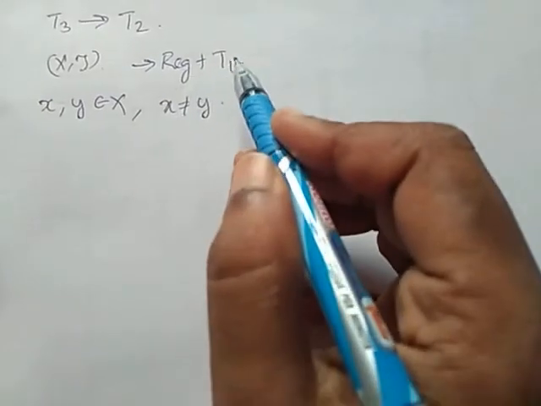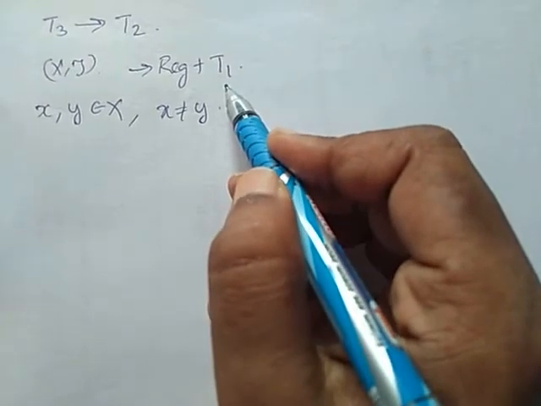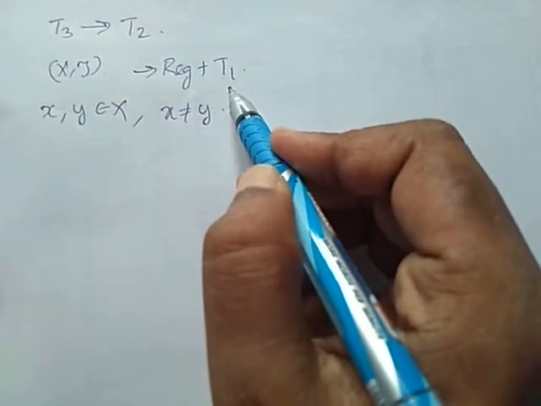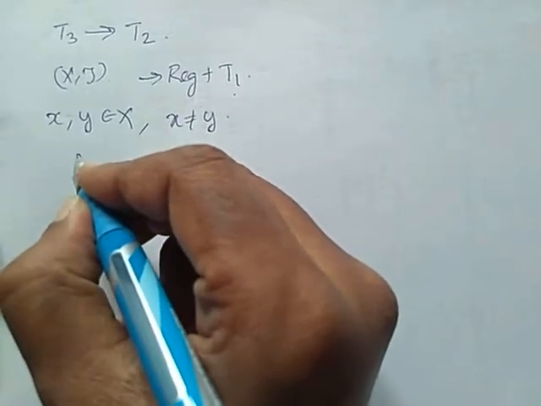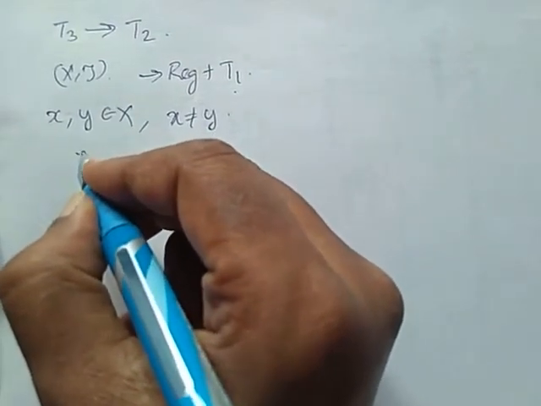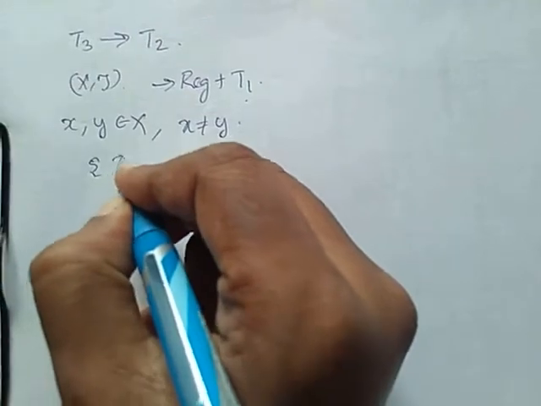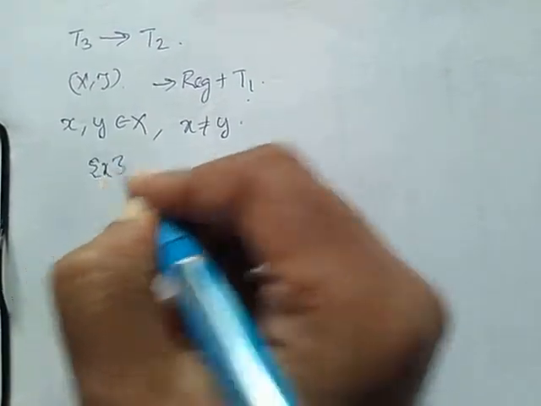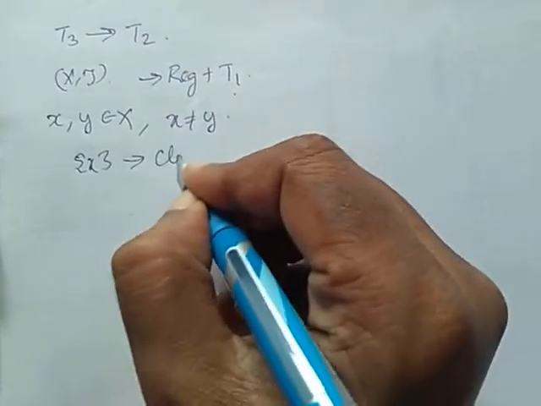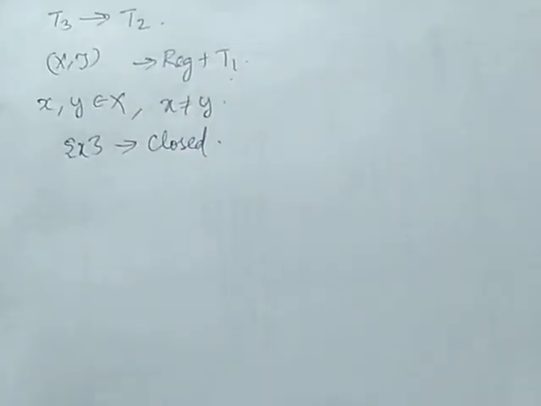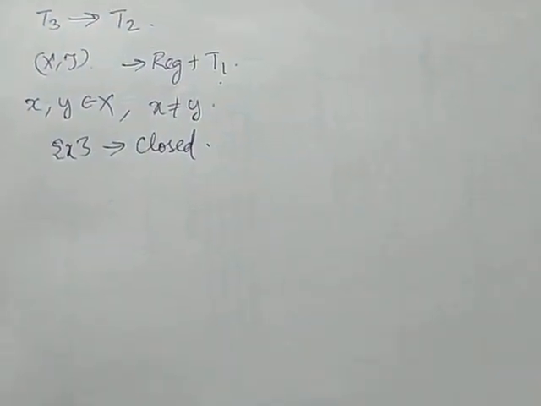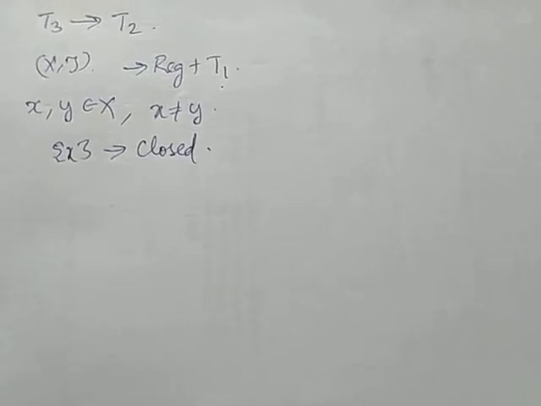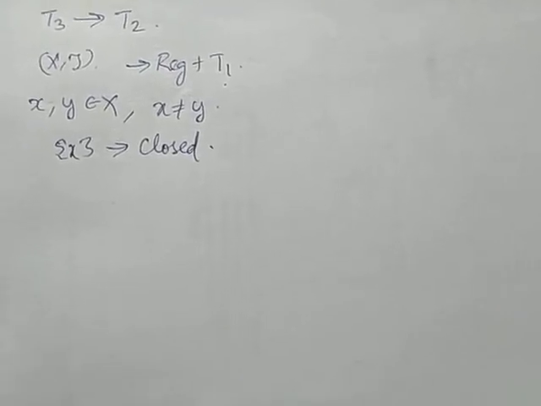Since (X, tau) is a T1 space, in a T1 space all singleton sets are closed. I repeat, every singleton set is closed in a T1 space.